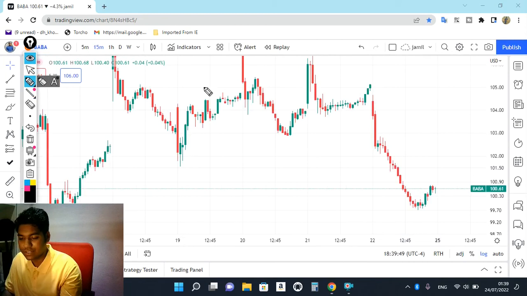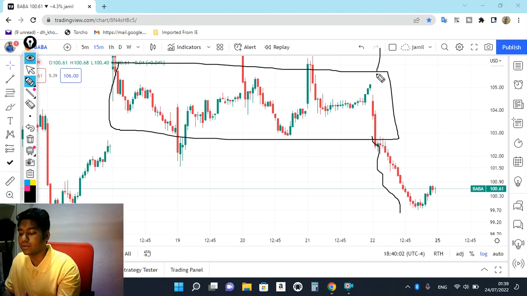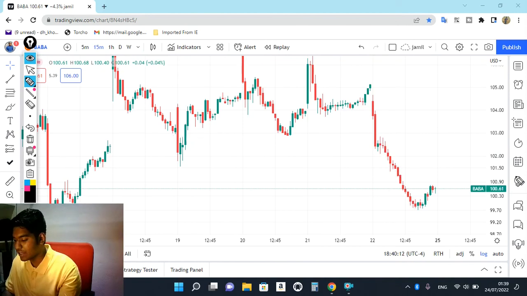You can see that previously the market traded in a range, and as we discussed, whenever the market breaks out of a certain range, it generally makes a very big move. Even on the buying side, if the market is able to break out upside, no doubt we're going to see very big upside momentum. Right now the market made an aggressive selling move here, and is now trading near the 100 level.